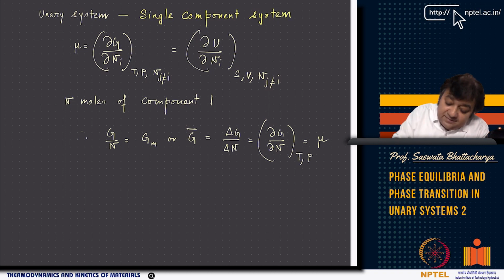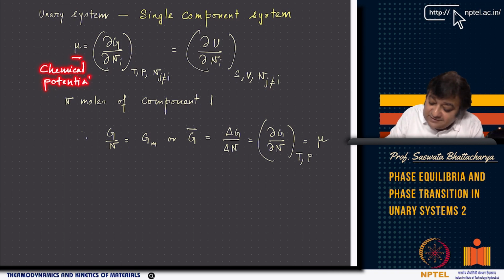So mu is the chemical potential, which we have defined various times. For example, it is the change in energy with respect to change in mole number of species i, keeping Nj, that is all other species mole numbers, constant, entropy constant, volume constant.